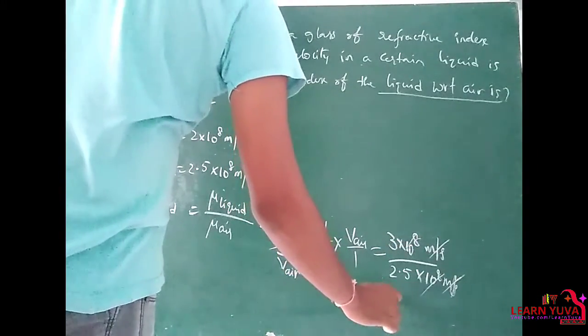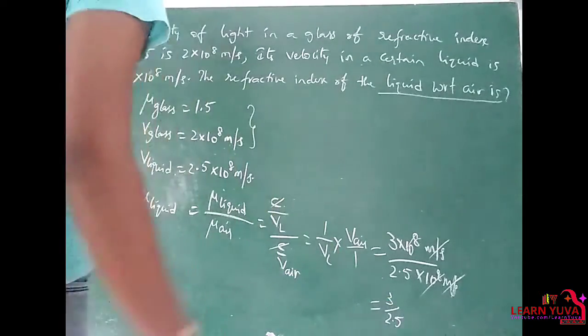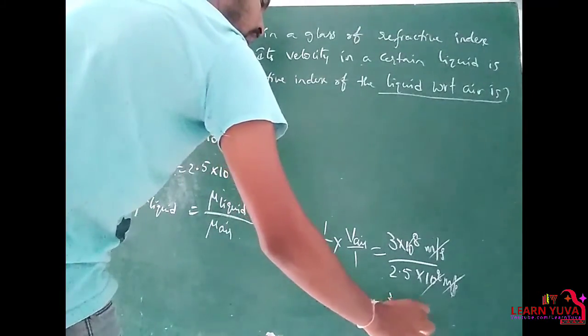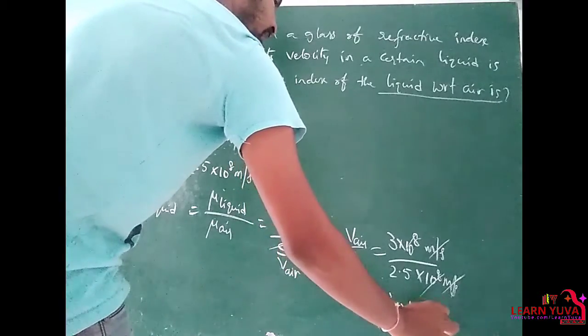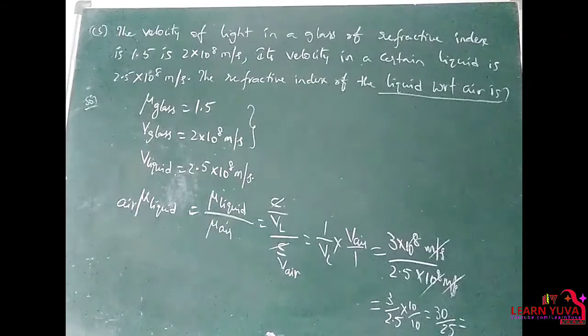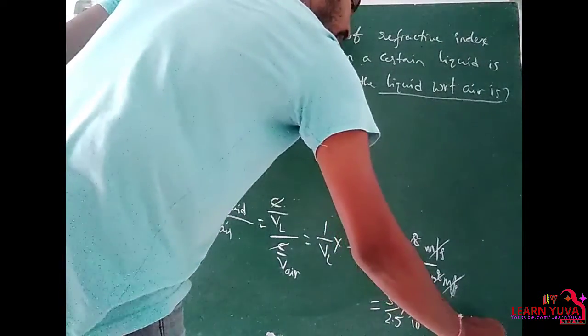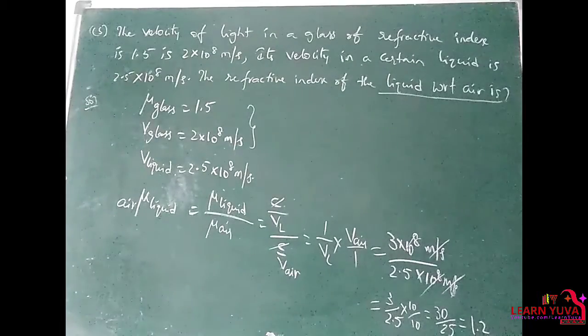So 3 by 2.5, into 10 by 10, that means 30 by 25. If you cancel that, we will get 1.2. Clear?